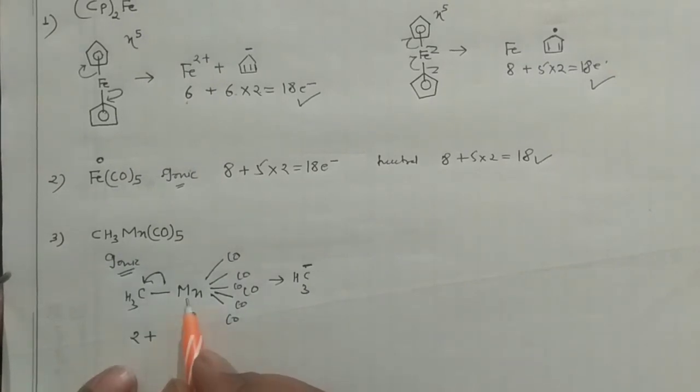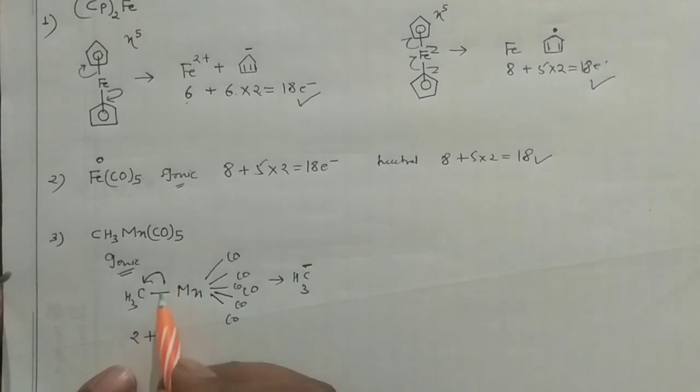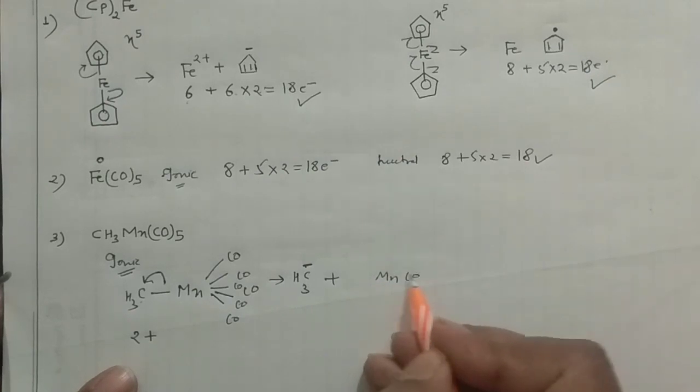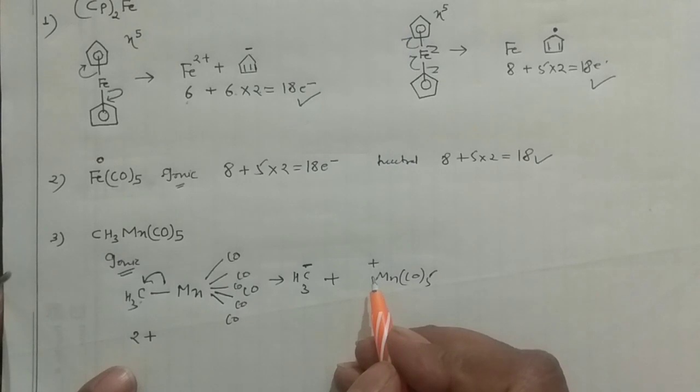And manganese, actually an ionic method. In that case, if you check the oxidation state of the manganese, it is actually +1. Why? Because these all are neutral, and this will go here. If you ionize that fraction, then the remaining fraction, which is MnCO5, will have the positive charge. So manganese is in +1 oxidation state.